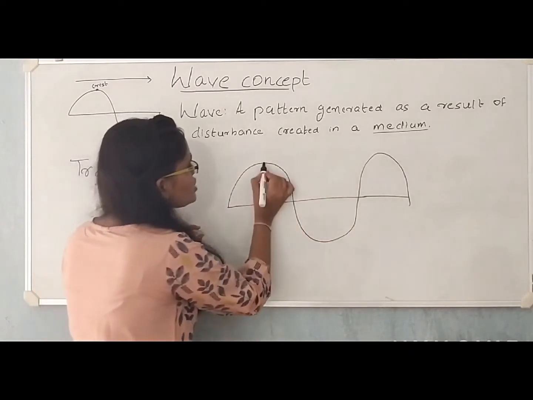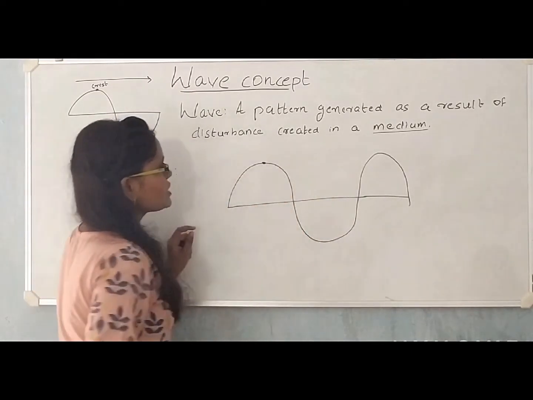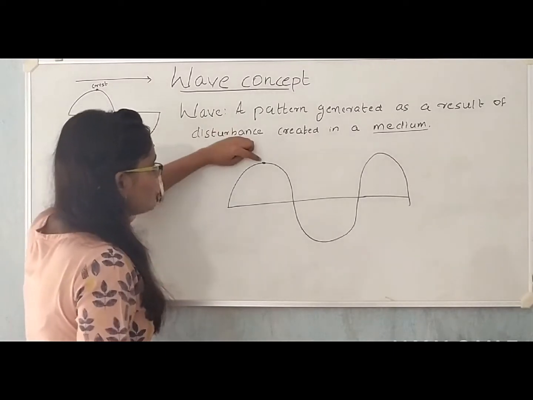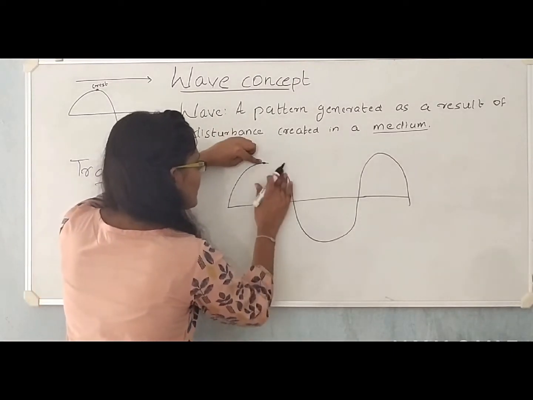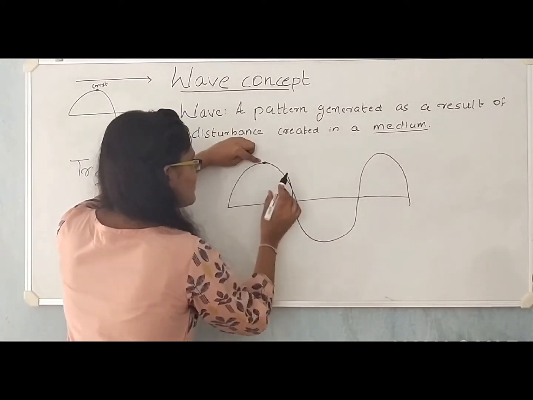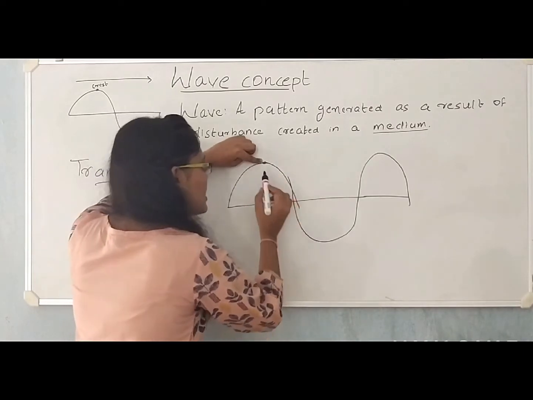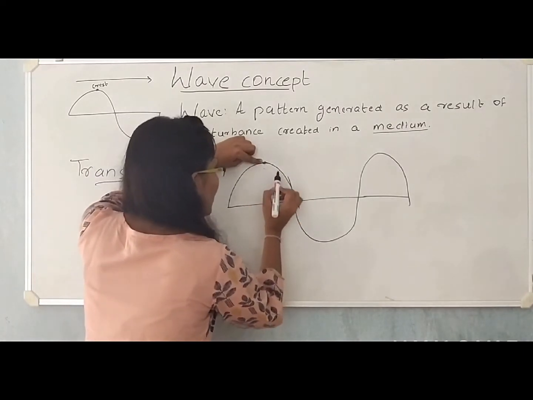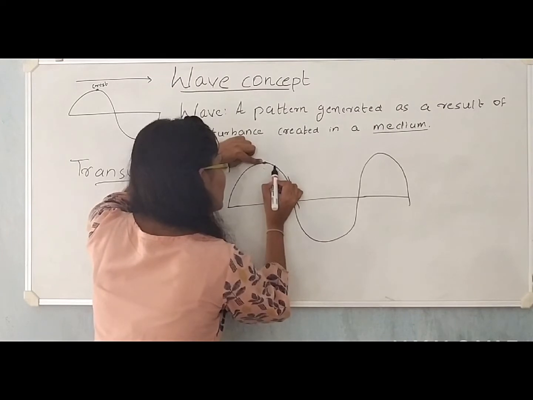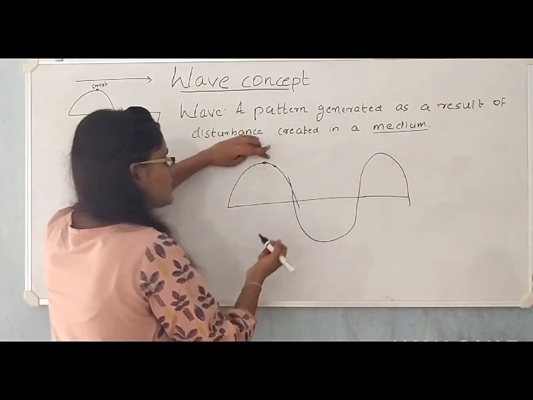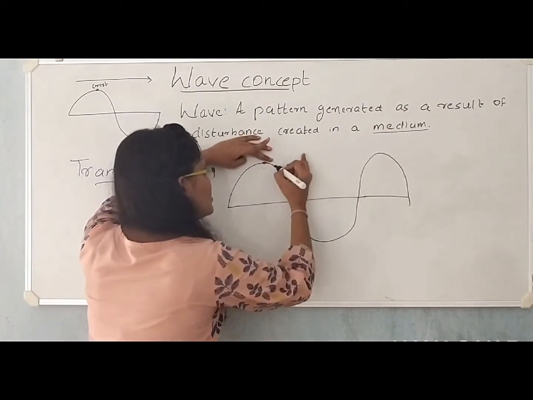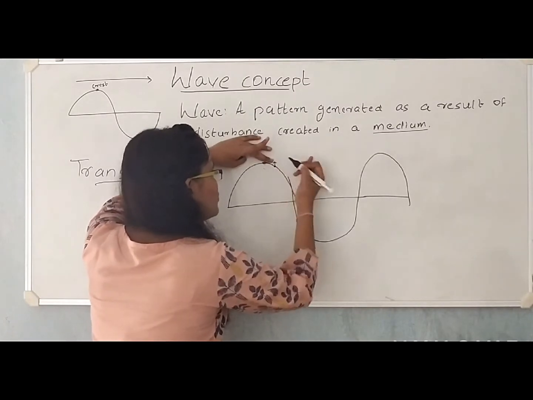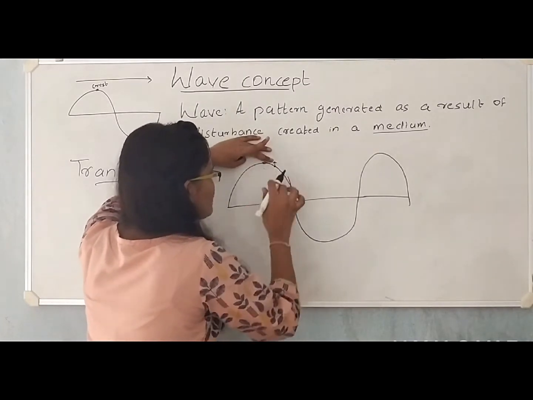Now, consider the particles on right side of the crest. I told you that when this particle undergoes maximum displacement, in the next moment it loses energy and transfers it to the other molecule which is immediately next to it. So when this gains energy, it moves up to form crest or to undergo maximum displacement.